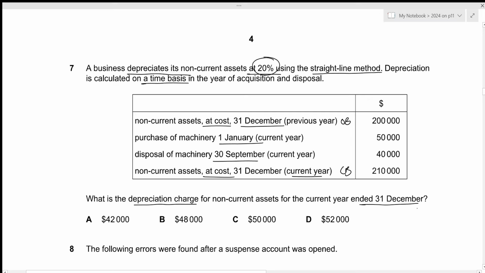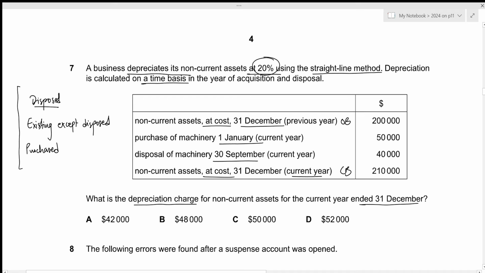Okay, so it will be easier if we categorize the assets. So we can categorize it in three different ways. The first one will be our disposed assets. Then we have existing assets except for disposal. And then we have the new purchased asset. So we can calculate the depreciation for these three types of assets separately. Let's start with the disposed asset.